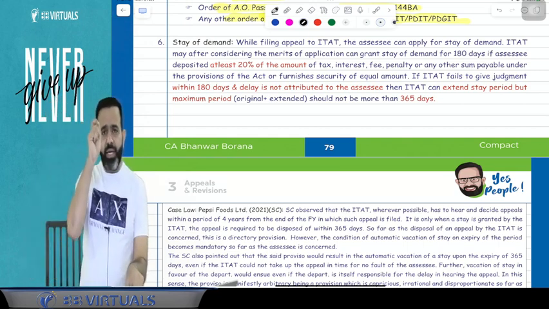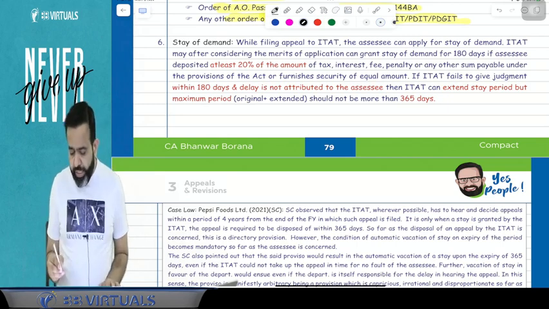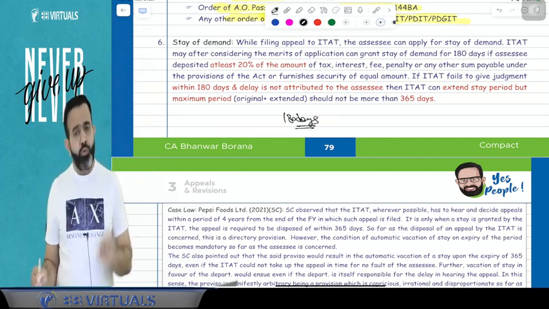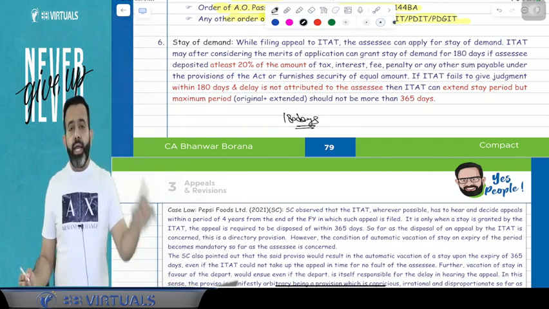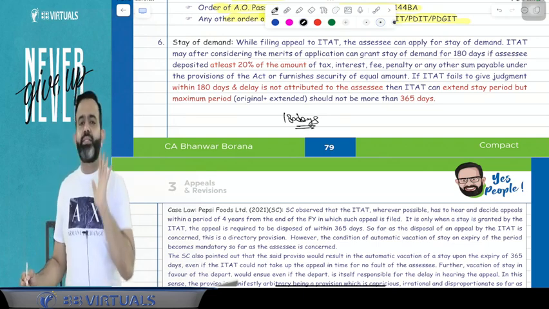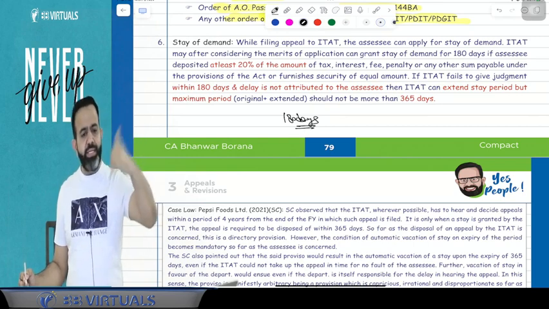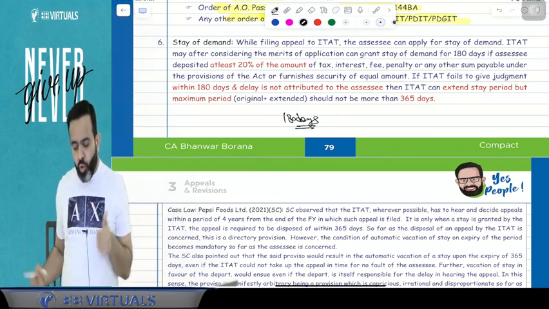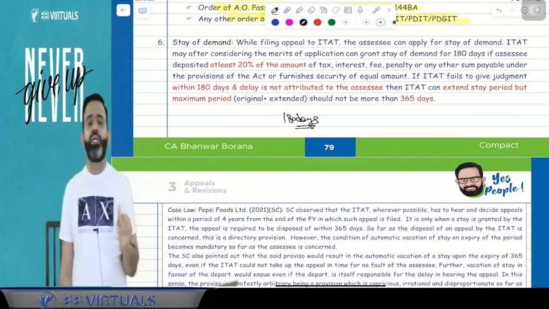But guys, the Income Tax Appellate Tribunal, ITAT, can give the stay of demand only for a maximum of 180 days, on the condition that you have paid at least 20% of your demand, or you have given security of an equal amount.